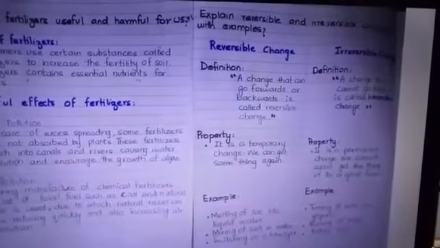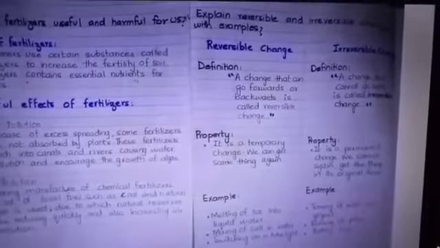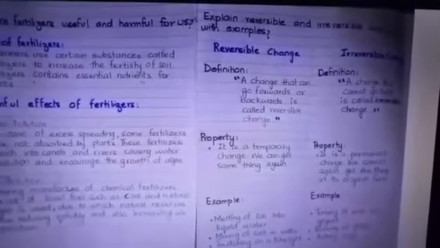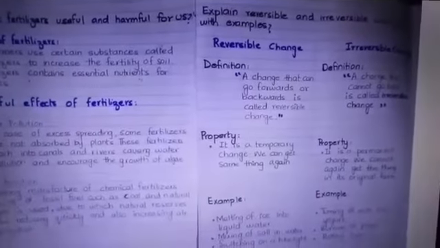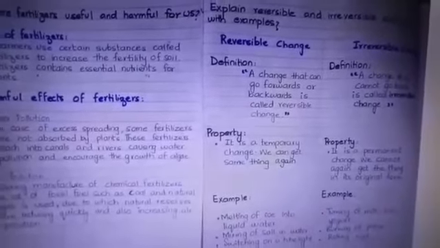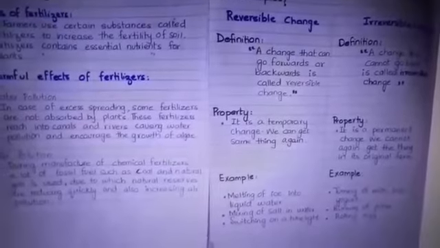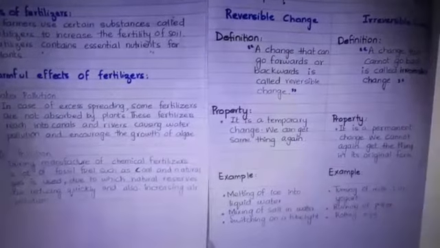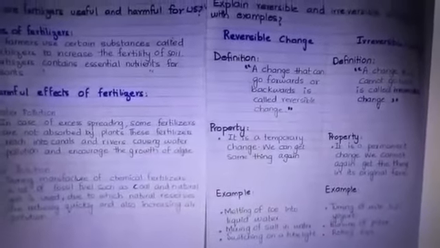Next question is to explain the reversible and irreversible changes with example. Reversible change definition: a change that can go forward and backward is called a reversible change. It is a temporary change. We can get the same thing again. Example: melting of ice into liquid water, mixing of salt in water, switching on a tube light.